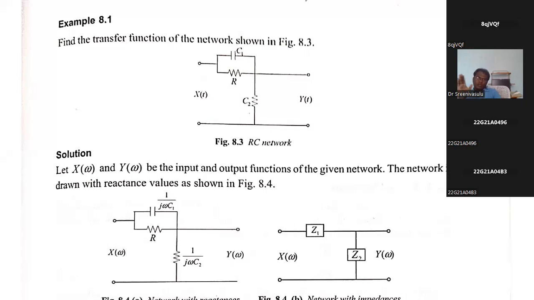Only after converting to reactances do we need to apply the concept of KVL. Whenever we are going to apply KVL, the element must satisfy Ohm's law. Whenever an element is not satisfying Ohm's law, it is not possible to apply KVL. Okay, it is an important point.